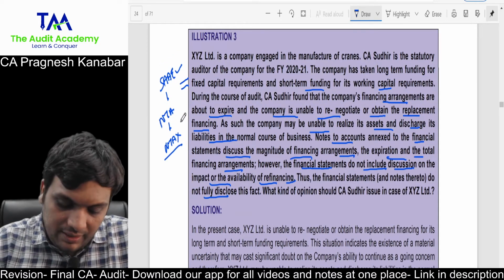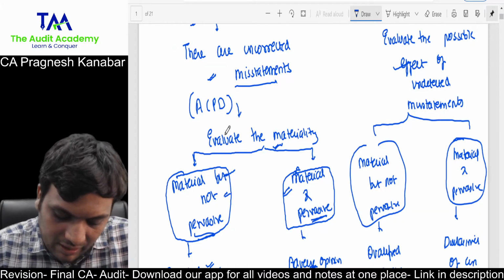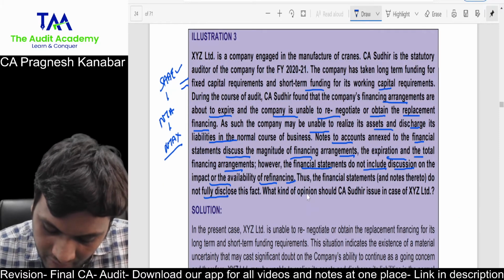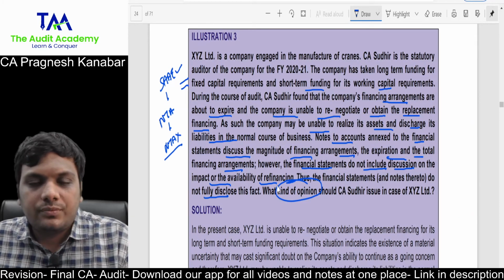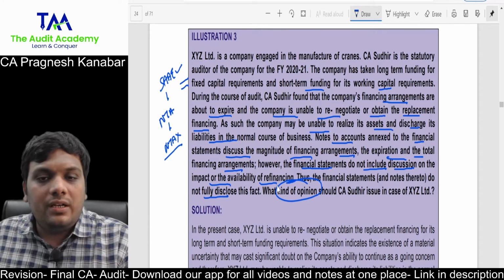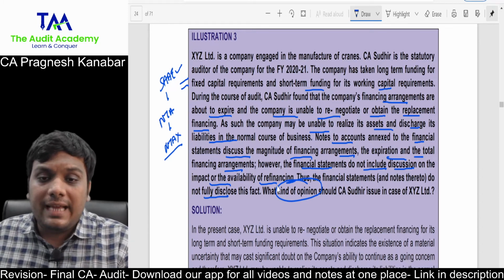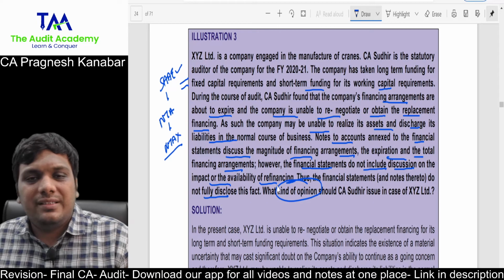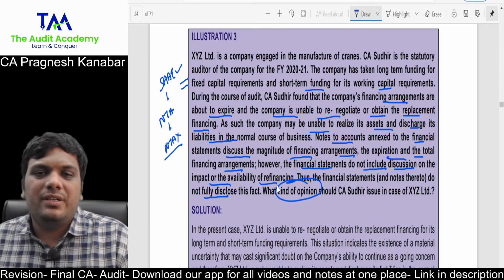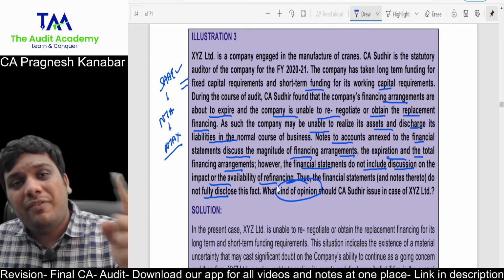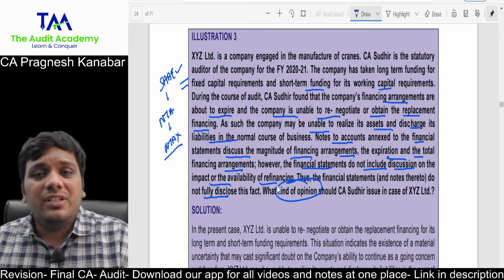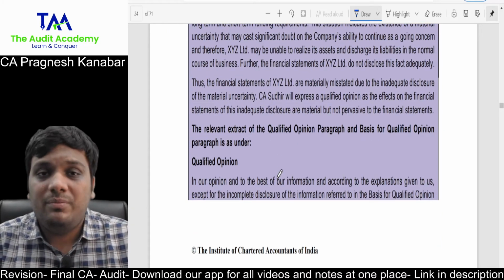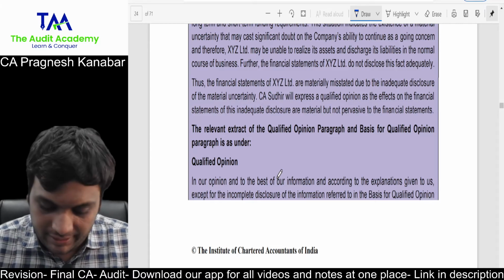All right. So, in this case, if you follow my chart, evidence obtained, evaluate the materiality. Now, this could be either qualified or adverse. Now, they are forcing you to select what kind of opinion CA Sudhir should issue. Now, we don't know the total of this balance sheet. We don't know exactly how much is the stress. And it's not that they are not disclosing things. They have disclosed almost everything, but a few points have not been disclosed. Now, do you think that this makes the whole financial statement misleading? There is no such clear-cut evidence in the question. And that is the reason they have concluded that this will be a material but not pervasive impact. All right. Qualified opinion.